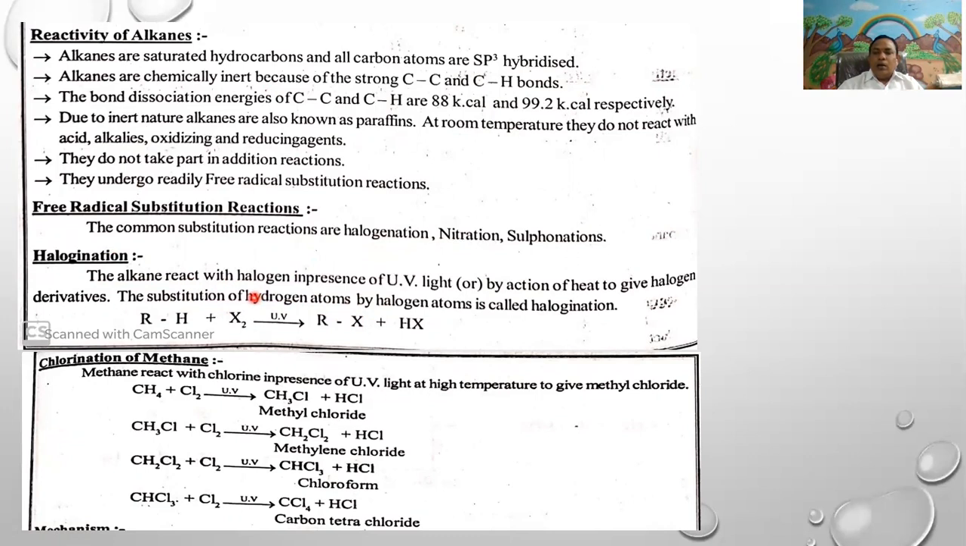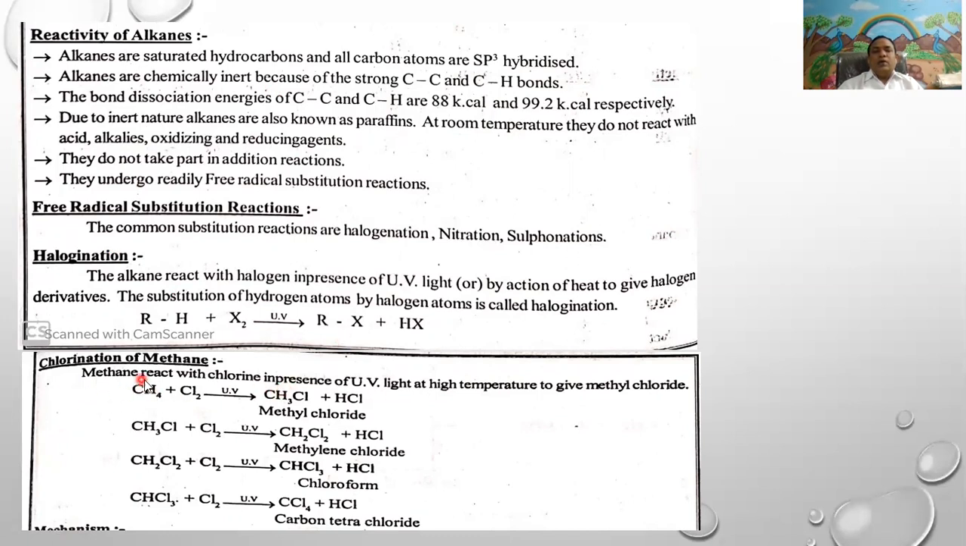Alkanes upon treatment with halogens in the presence of sunlight undergo free radical substitution to give alkyl halides, which is called halogenation. Example: RH is the general formula of alkanes, plus X2 in the presence of sunlight, it gives RX plus HX. It means in the alkane, one hydrogen atom is replaced by the halogen atom, giving alkyl halides, RX.